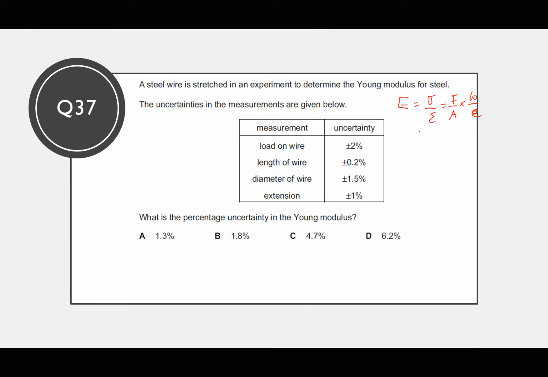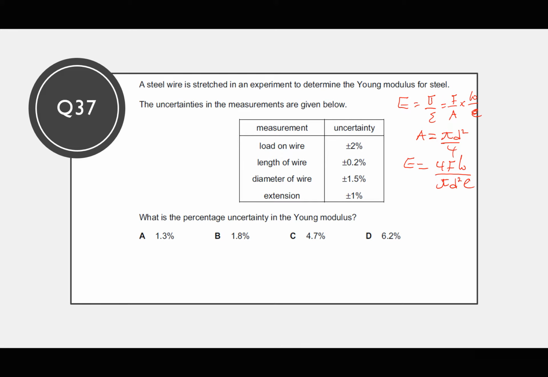But then they had given us the diameter, so the area was given by pi d squared over 4. That means the Young modulus would be force over area, which gives us 4F L naught divided by pi d squared times E.